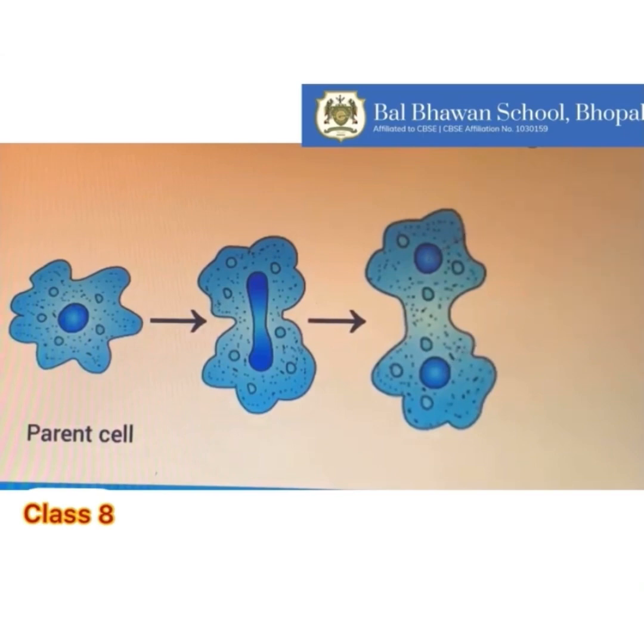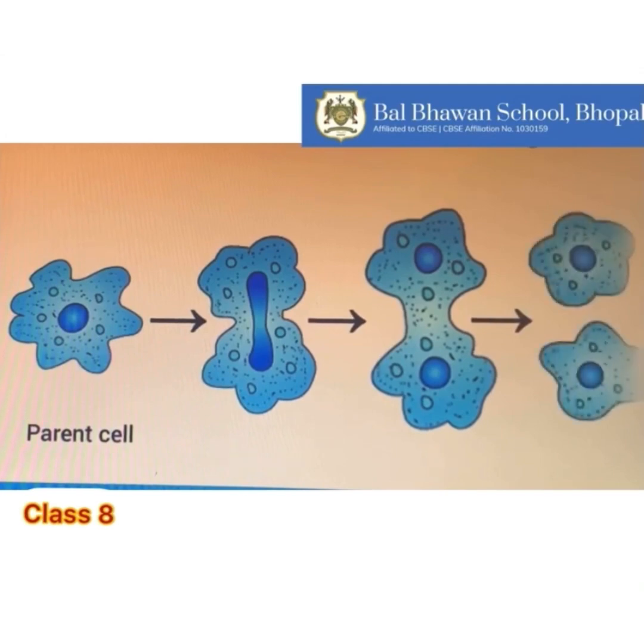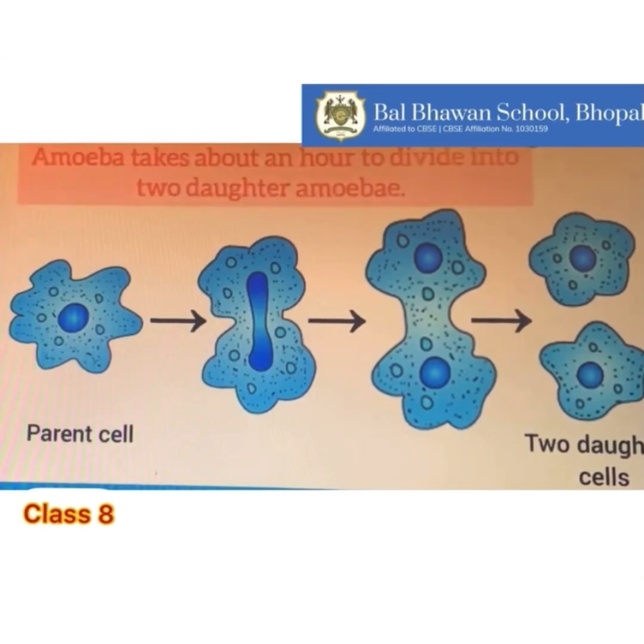After that, the cytoplasm of the amoeba also divides into two parts, one part around each nucleus. In this way, one parent amoeba divides to form two smaller amoebae. They are called daughter amoebae. Hence, one amoeba produces two daughter amoebae.